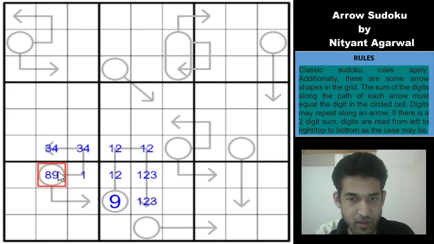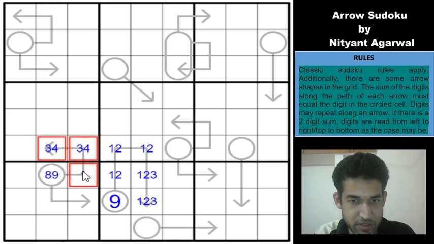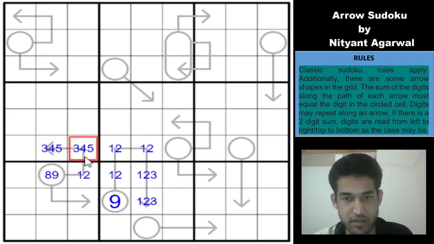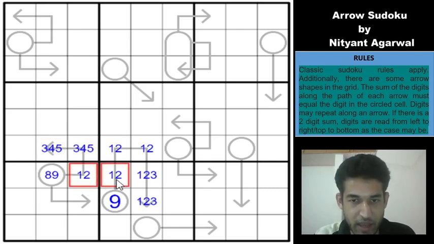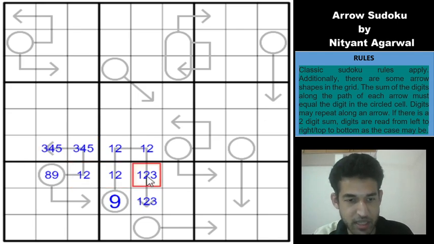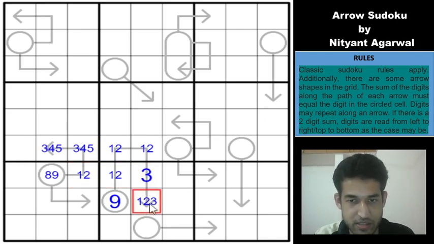So this also means that we have a degree of freedom of 1, because the minimum total is 8, we can reach till 9, which means any of these 3 cells can increase in value by 1, which means this can be 1 or 2, this can be 3, 4 or 5, and this can be 3, 4 or 5, right? So again we have a 1, 2 pair here now, which means this cell will be a 3 and this is not a 3, so this is 1 and 2.